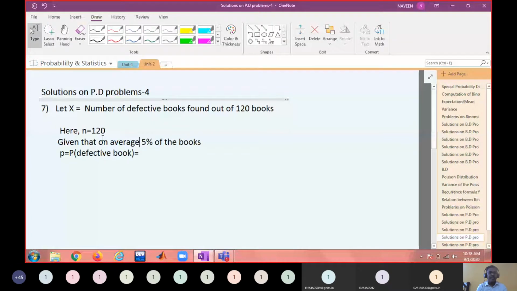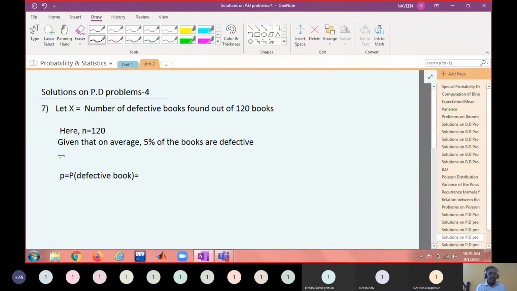On an average, 5% of the books are defective. Okay, that means what? 5% of 120 means what? Average means what? So this implies that mu equal to 5% of 120. How much is that?